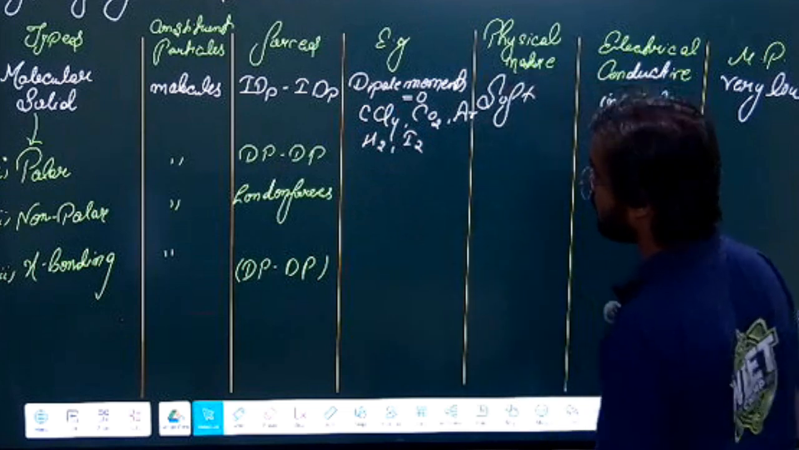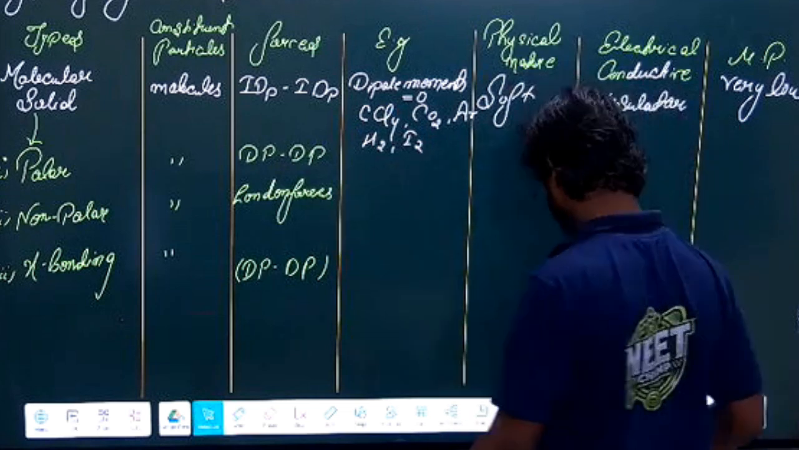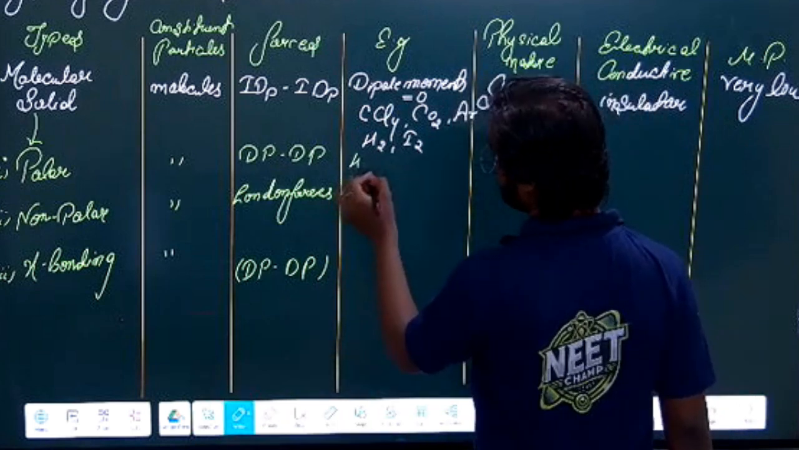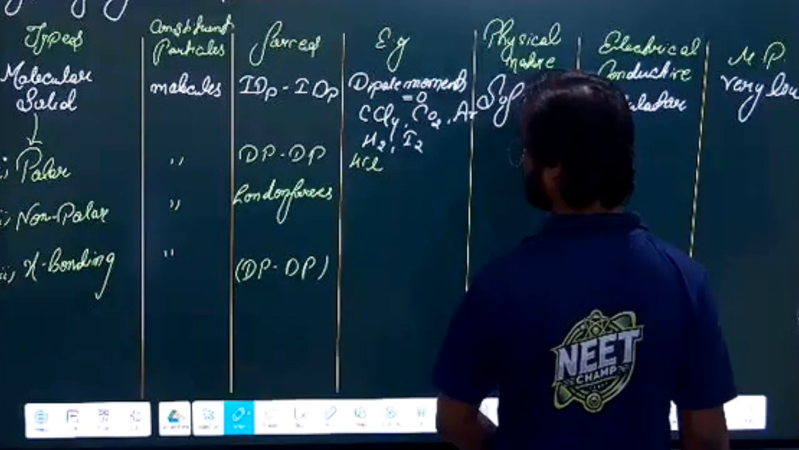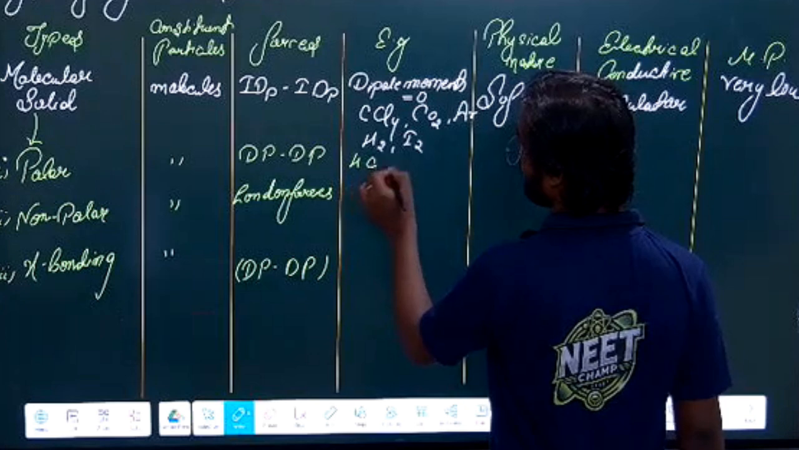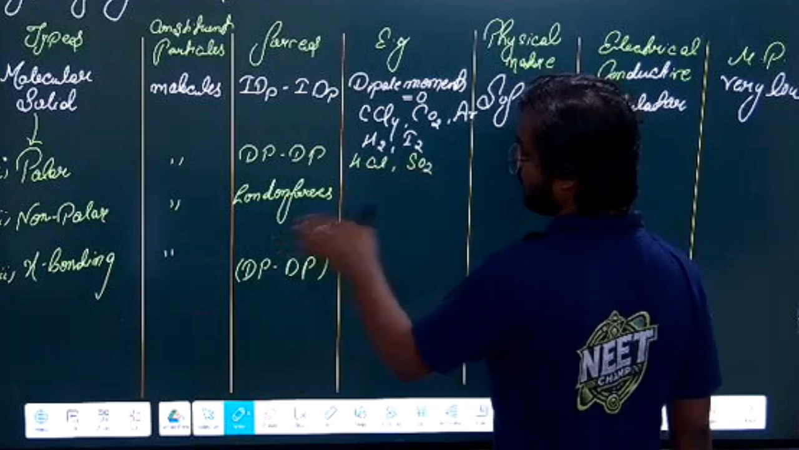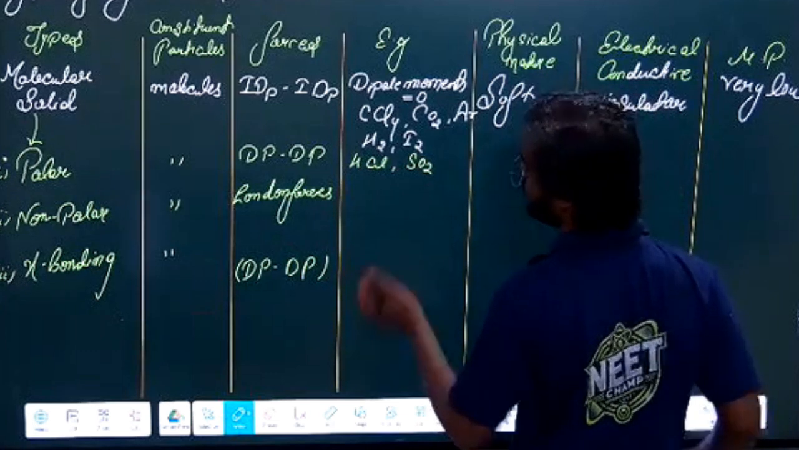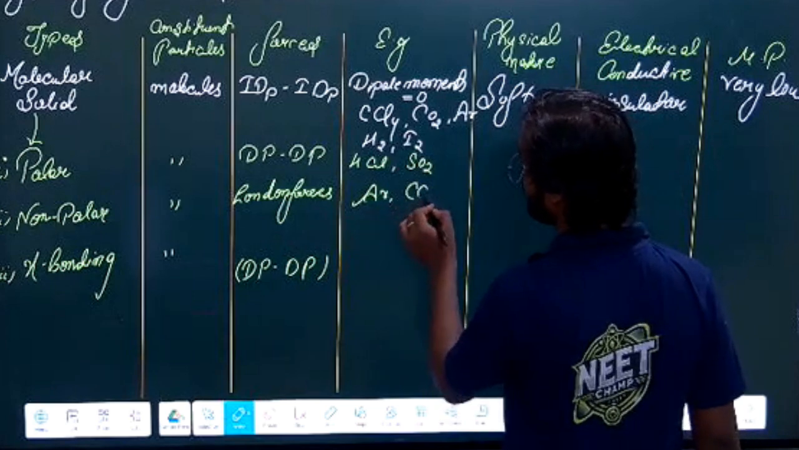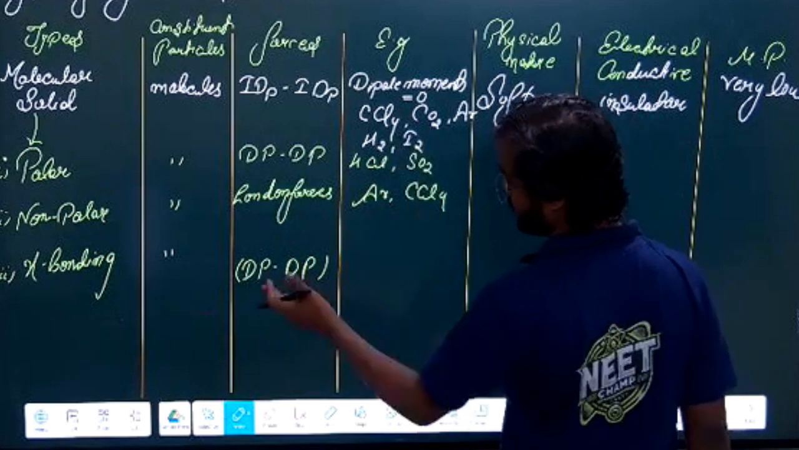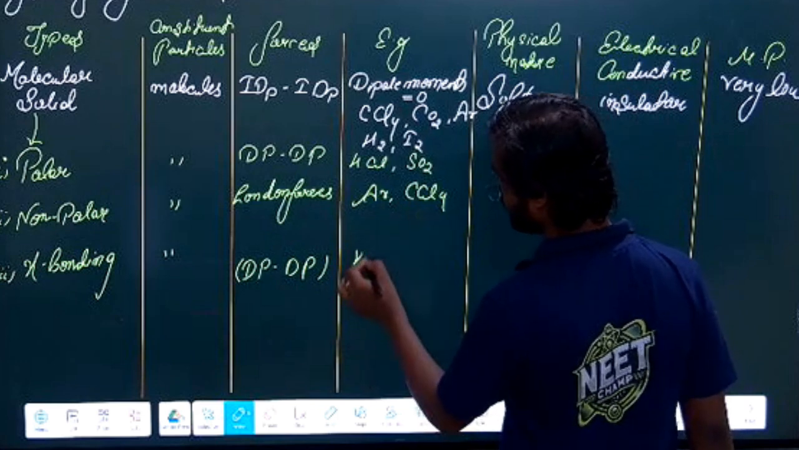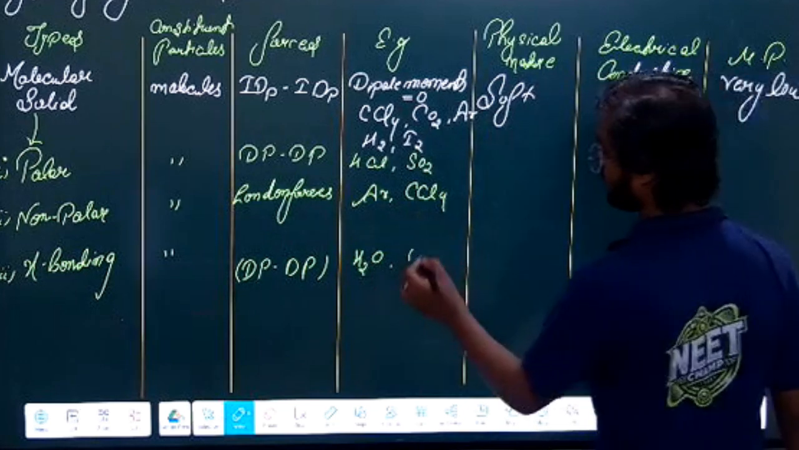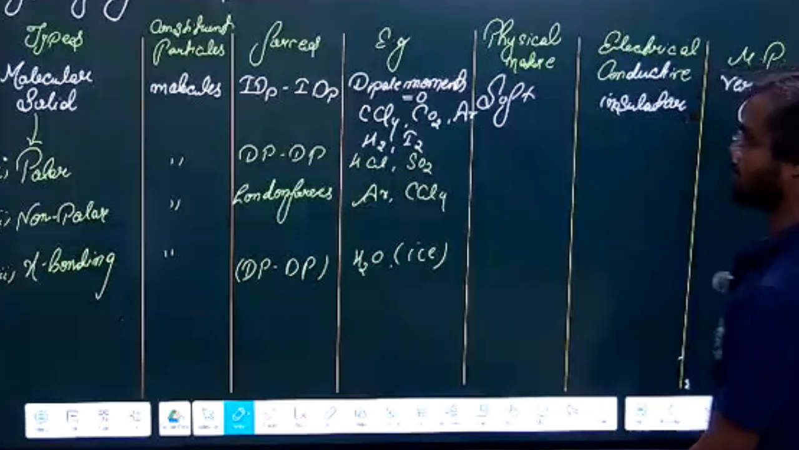Now the examples of polar molecules you can give, for example HCl. This is an example of a polar molecule. You can give the example of SO2. For London forces, you can give the example of Ar, CCl4, that we have written above also. And here you can give the example of hydrogen bonding like H2O, right? H2O is an example of hydrogen bonding. Ice. These are the examples you can give. Okay.